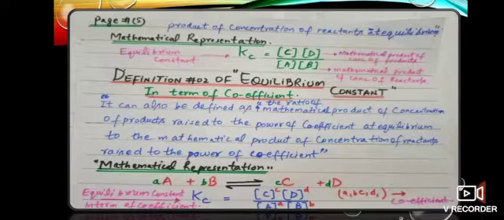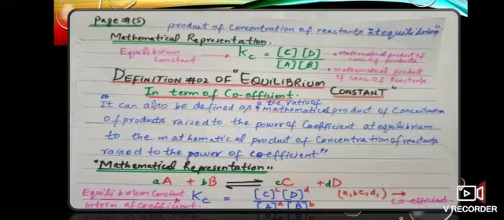Now statement number 2 of the equilibrium constant, when we have different numbers of moles of reactants and products. I can define the equilibrium constant now in terms of coefficients as the ratio of the mathematical product of concentration of products raised to the power of coefficients at equilibrium to the mathematical product of concentration of reactants raised to the power of coefficients present in the balanced chemical equation.